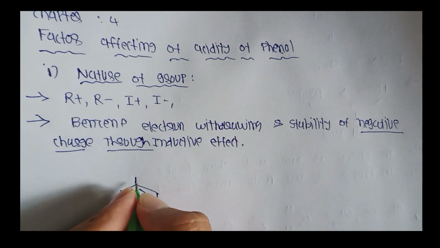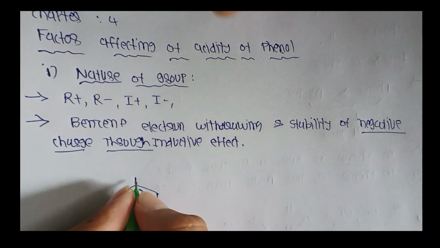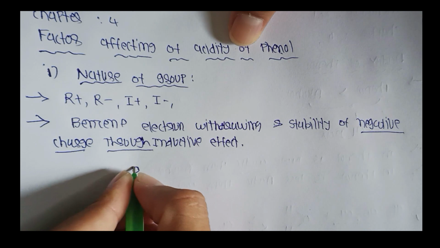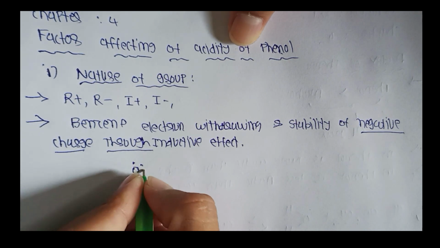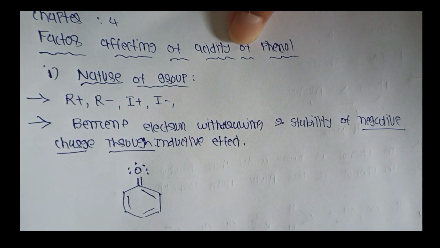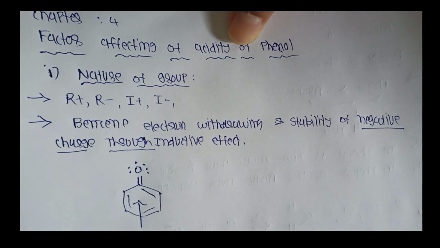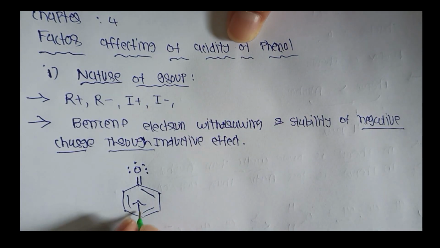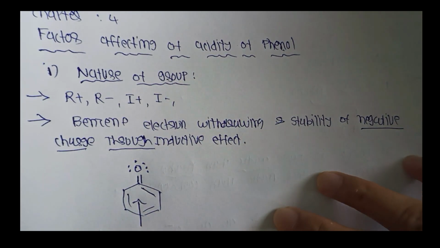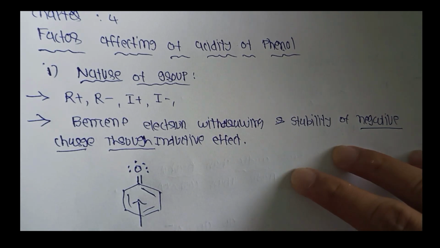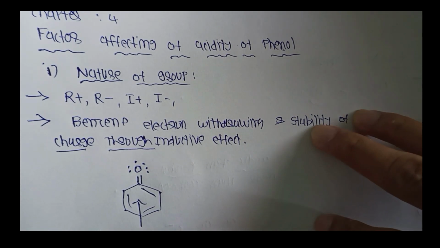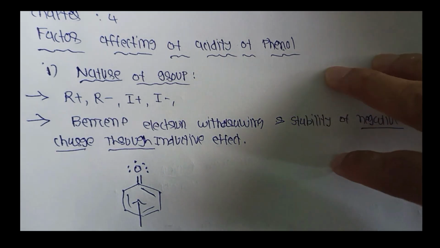Now, phenol reacts with water and produces the phenoxide. In the last reaction the phenoxide ion is produced. Now any substitution group means the nature of the group. Here two types of group can be attached. The first group G is an electron releasing group.